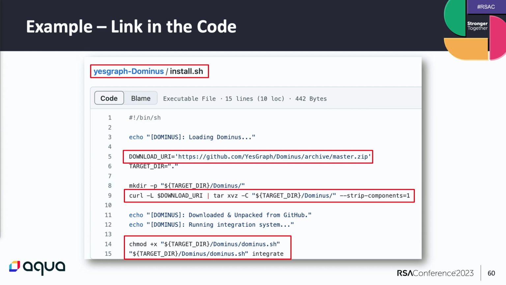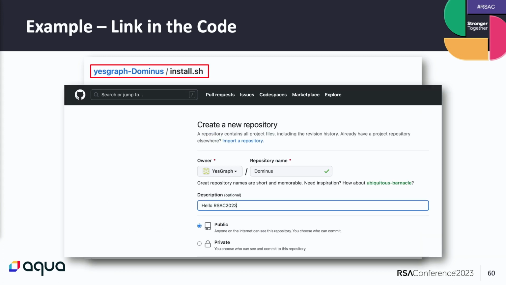This means that when an attacker creates the YesGraph organization and within it the Dominus repository, there will no longer be a redirect. And when you download this zip, the attacker's zip will be served instead, and users that execute the install.sh script of the original company will actually execute the dominus.sh script of the attacker. This is the proof that we control the YesGraph organization and we can open the Dominus repository.